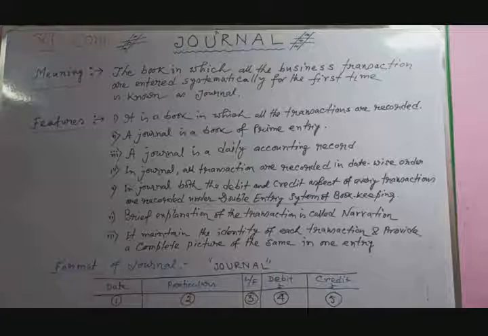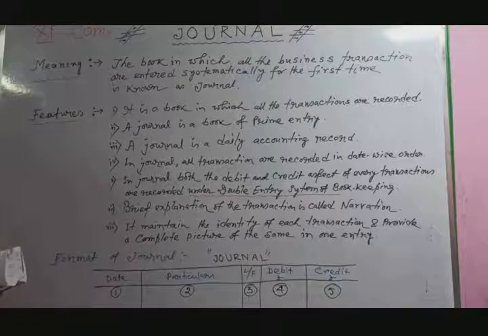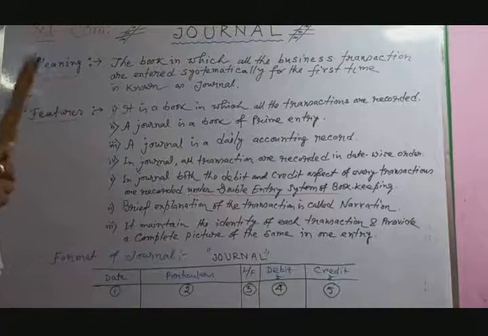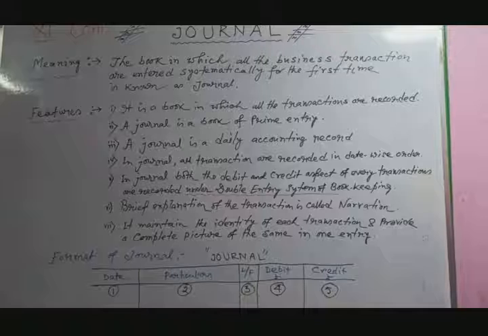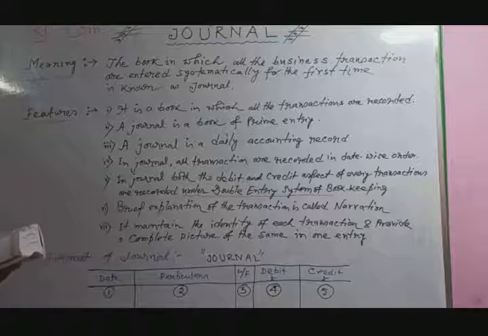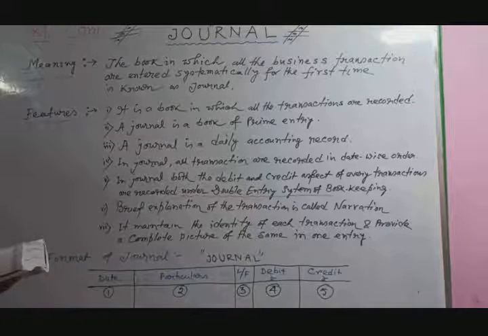Now next, let us discuss the functions of journal. The main functions of journal are as follows. Number one, it maintains a date wise record of all the business transactions. Number two, it explains the debit and credit aspects of each transaction by applying the double entry system of bookkeeping. It also provides a basis for posting of entries into the ledger, that means from journal into ledger.